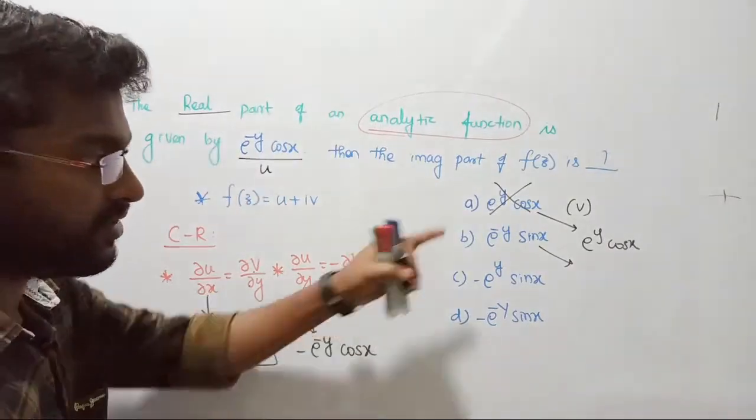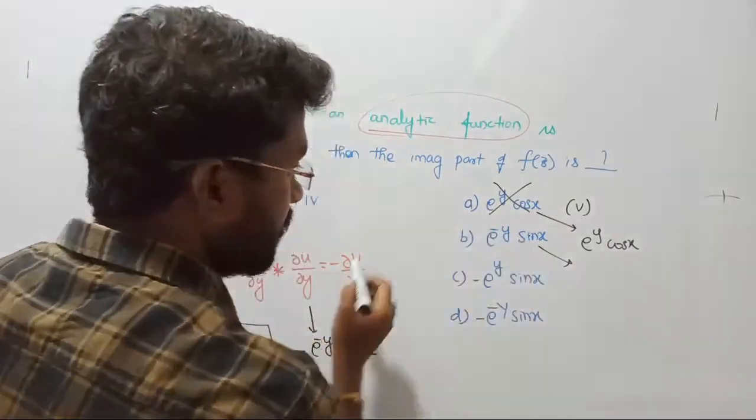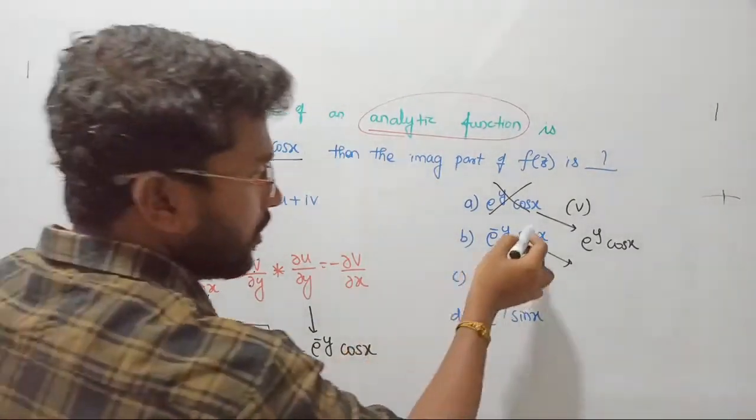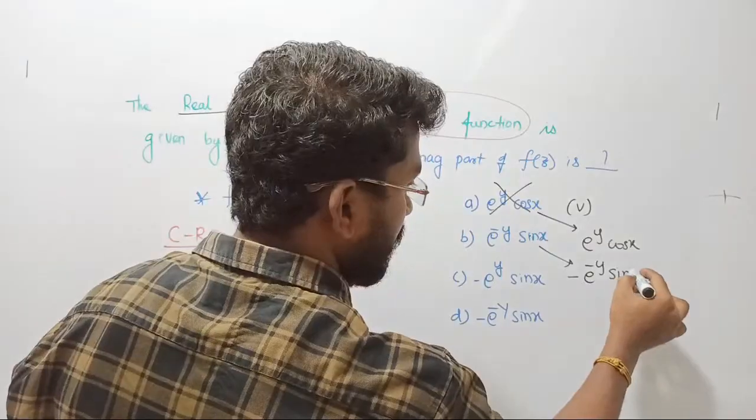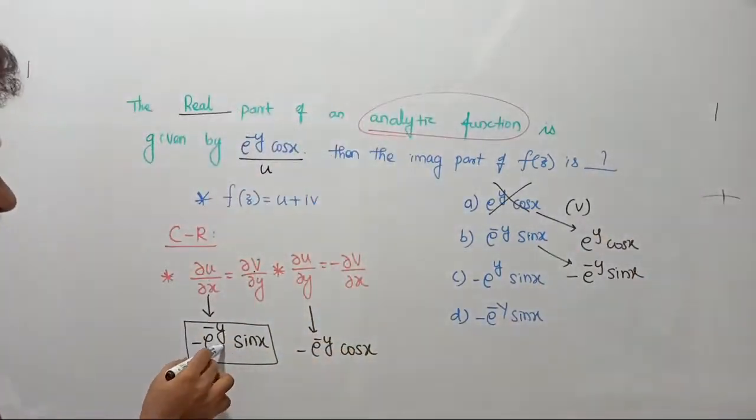I don't know that one. I'm just searching for that, right? So now we differentiate this v with respect to y. If you differentiate with respect to y, we get minus e power minus y into sin x. I think one condition is satisfied, right? Yes, this is correct. I got this one.